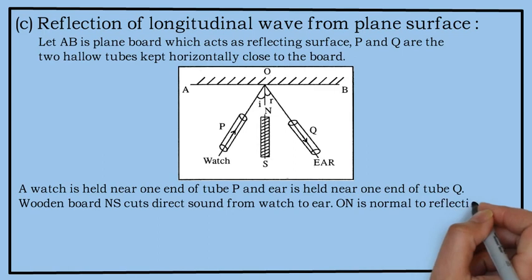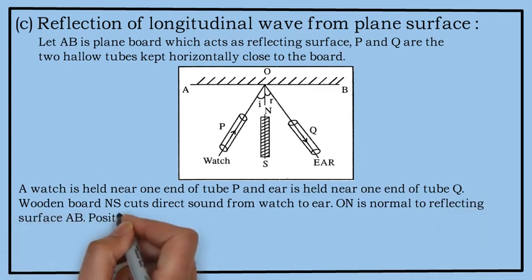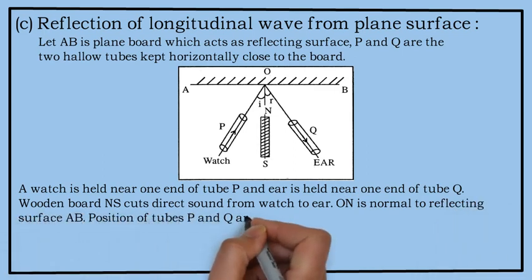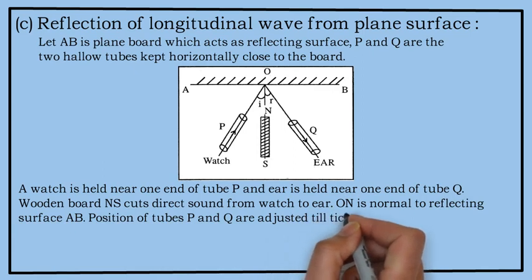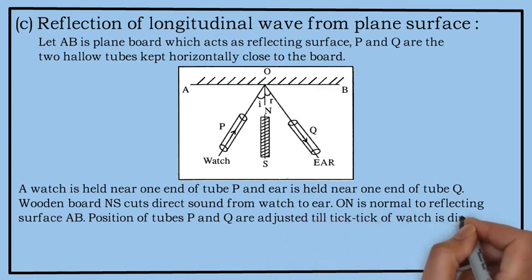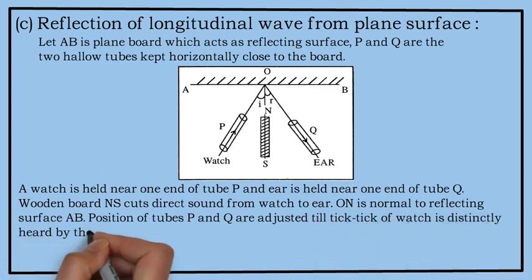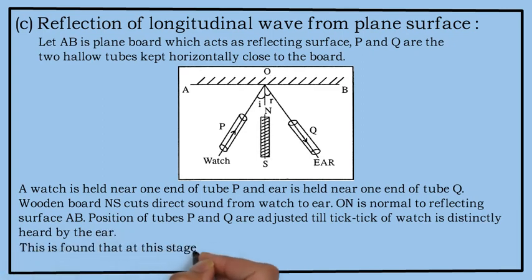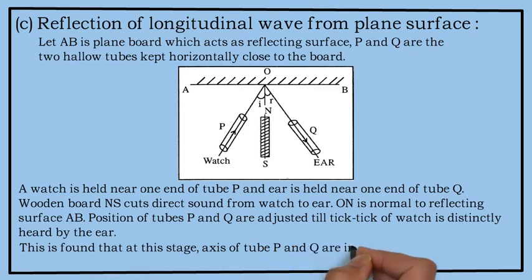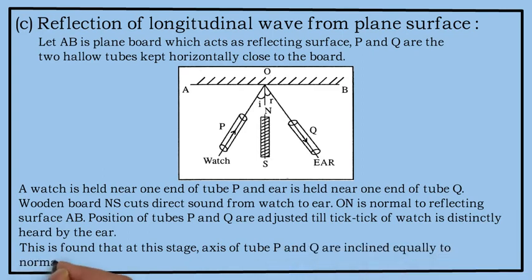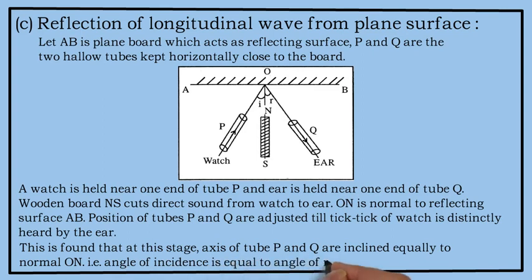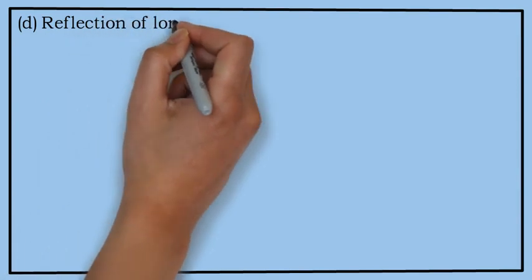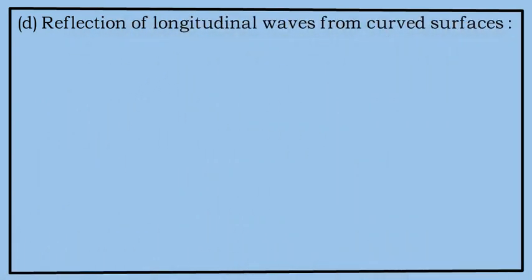ON is normal to the reflecting surface AB. Positions of tubes P and Q are adjusted till the tick tick of the watch is distinctly heard by the observer. It is found that at this stage the axes of tubes P and Q are inclined equally to the normal ON. That is, angle of incidence is equal to angle of reflection. Reflection of longitudinal waves from the curved surface.